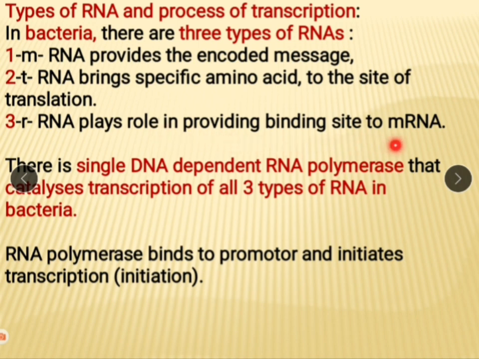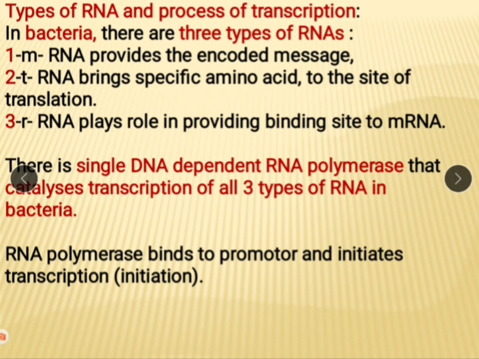That is, it provides a binding site for mRNA. Second, it orients mRNA in the proper direction. Third, it attracts tRNA carrying a specific amino acid. There is a single DNA-dependent RNA polymerase that catalyzes transcription of 3 types of RNA in bacteria.